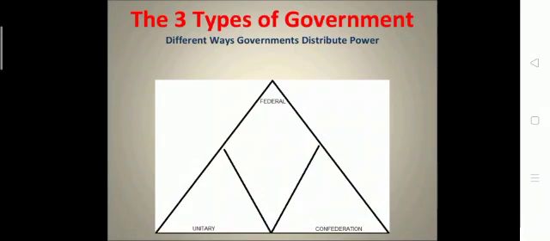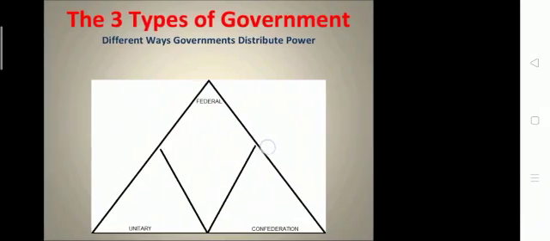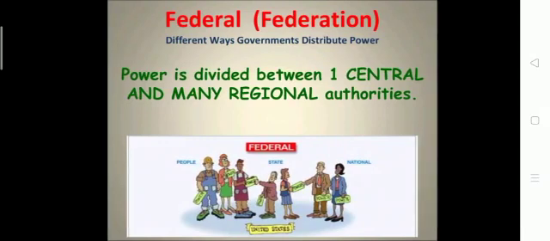If we are adopting the federal type of government, then that country is said to be adopting federalism. Then there are the unitary system and the confederation system of government in a country. Now, what is federalism? These are different ways a government distributes its power. Power is divided between central and many regional authorities.